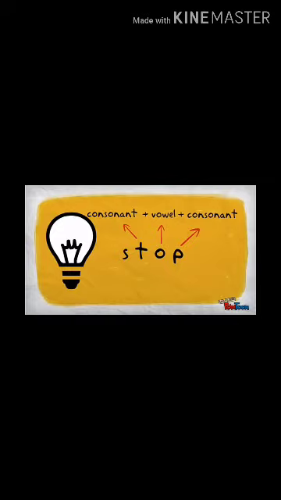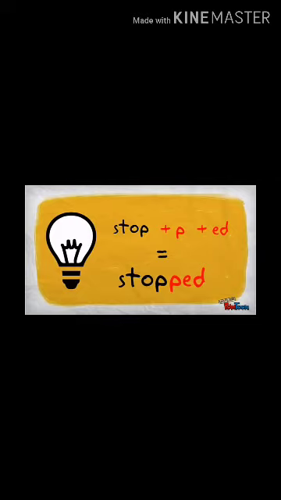Now this is another rule, consonant plus vowel plus consonant. You can see the last letter is consonant, and before that there is vowel, that is o. So what we have to do is we have to make it double, like consonant will be double p, and then we have to add ed.